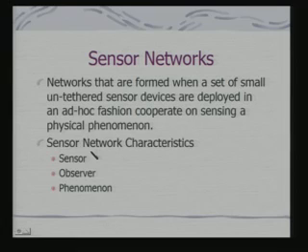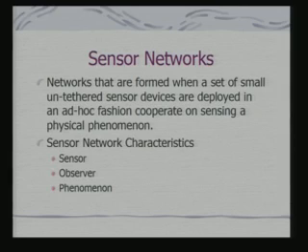So, just to recapitulate, sensor networks are networks that are formed when a set of small untethered sensor devices are deployed in an ad hoc fashion and they cooperate on sensing a physical phenomena. Okay? That physical phenomena may be a natural phenomena, may be a man-made phenomena. And obviously, a sensor network's characteristics are sensor, observer and the phenomena which is being monitored.